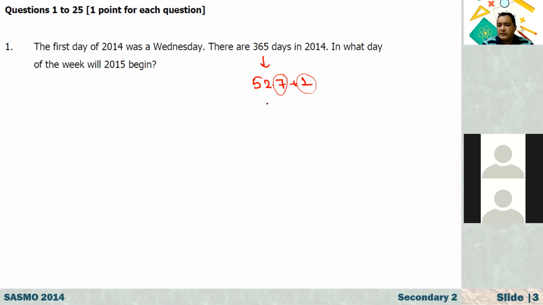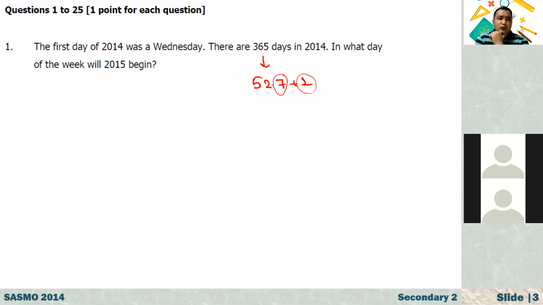If the 1st of January this year is a Friday, next year's 1st of January will be a Saturday, provided that the year is not a leap year. If it is a leap year, we have to add 2 days, because a leap year has 366 days. This one is in S2. Maybe in S3 they may ask this question.